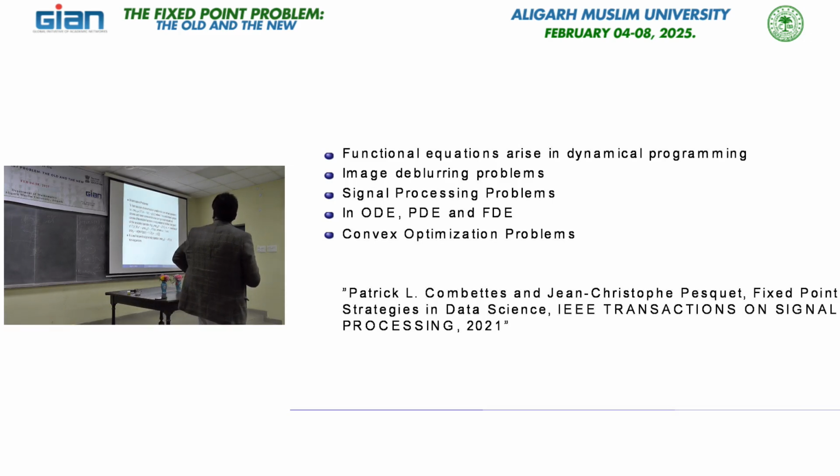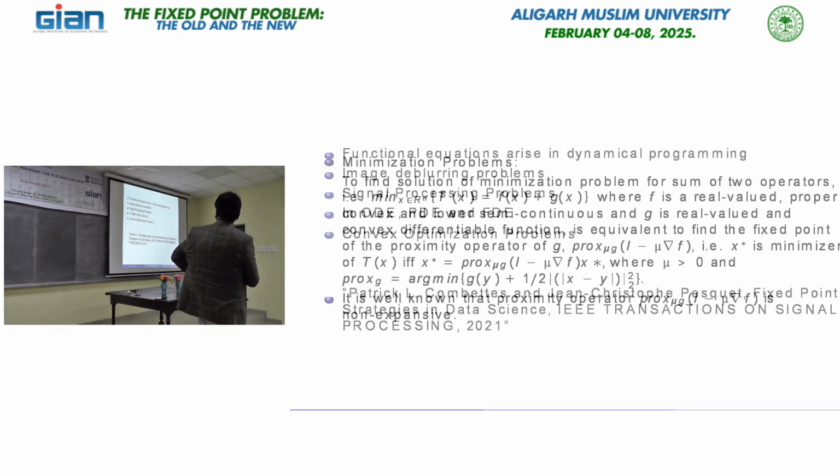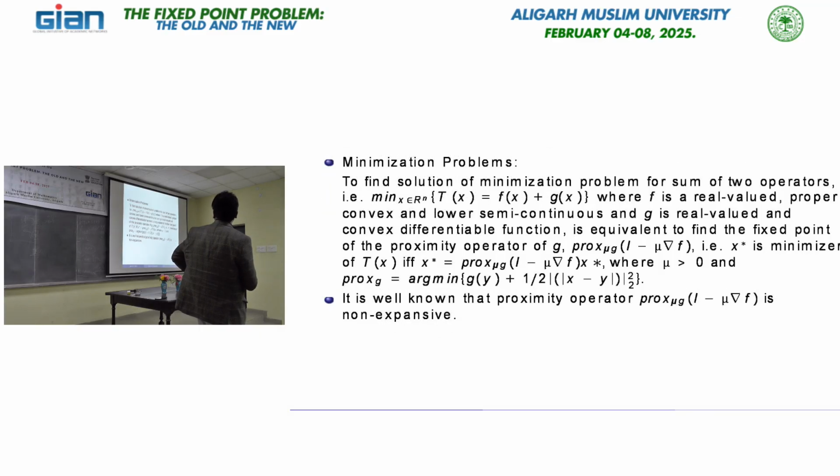As I said, it has a lot of things on the minimization problem. The idea is that we have to minimize the sum of two functions, f(x) and g(x), where f is real valued, proper, convex and lower semicontinuous, and g is real valued and a convex differentiable function. Some of our students here are from the convex optimization area, so they are very used to this type of problem. So what is the game here?